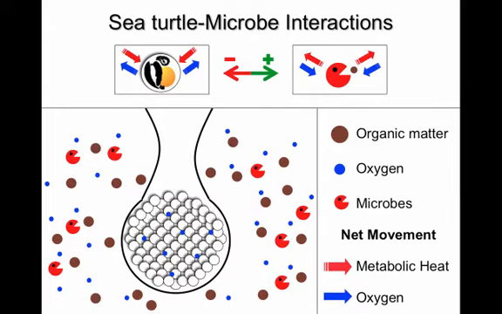At a typical sea turtle nesting beach, there's a relatively low amount of organic matter in the nest sand. At a beach such as Ostional, however, the large input of organic matter may be driving an elevated rate of microbial activity. In this case, the microbes are consuming so much oxygen that perhaps they are disrupting the diffusion of oxygen to the outside of the nest and adding metabolic heat to the nest temperature. In this case, it's possible that the microbes may be favored over the developing sea turtle embryo.